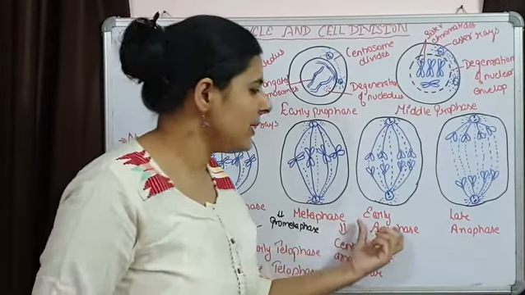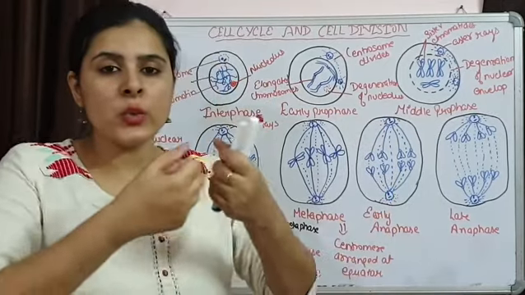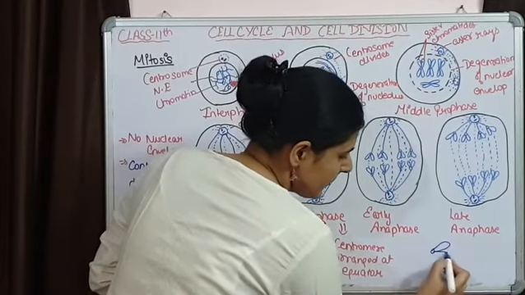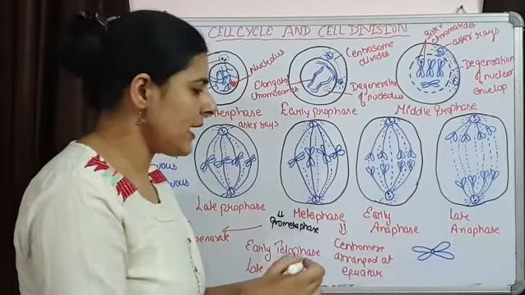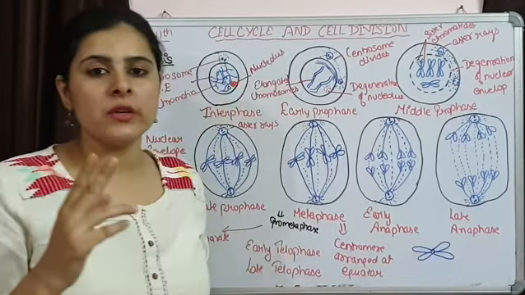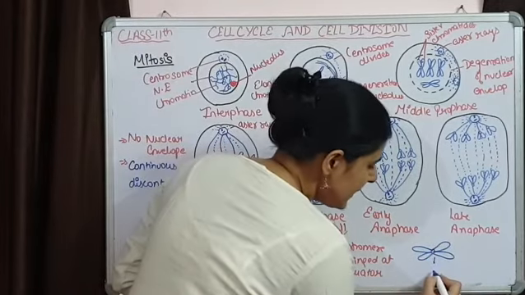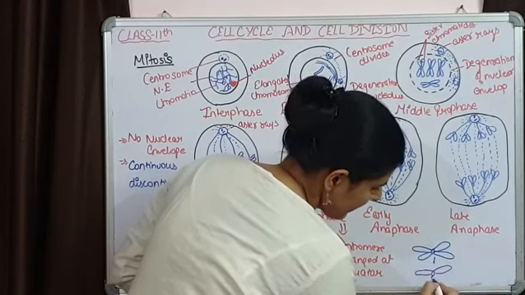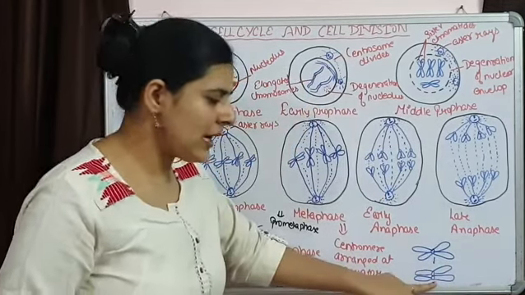अर्ली एनाफेज में मूवमेंट देखने को मिलती है. The centromeres are going to move, they start moving towards opposite poles. Now the thing is that only one centrosome is there. This is the situation actually, ये सिचुएशन है. But at that time, in this early anaphase, what is going to happen, this centromere is going to divide into two, because each chromatid should have its own centromere. So there will be division of centromere. यहाँ पर centromere का division होता है.